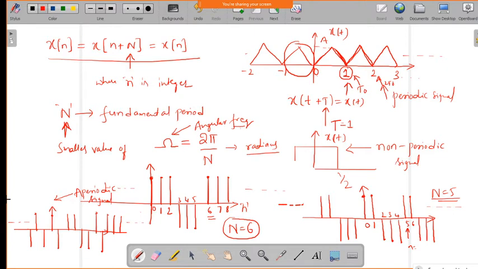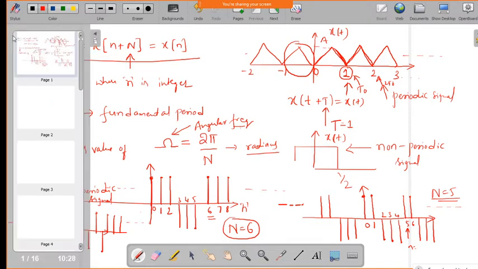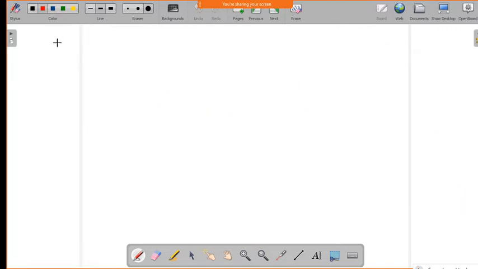Understood? Yes, sir. Okay. So now we will go to another set of signals, which are called deterministic and random signals. So what is meant by a deterministic signal and what is meant by a random signal?